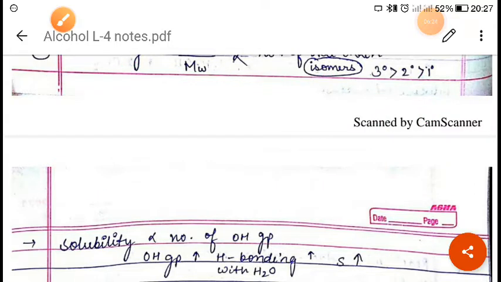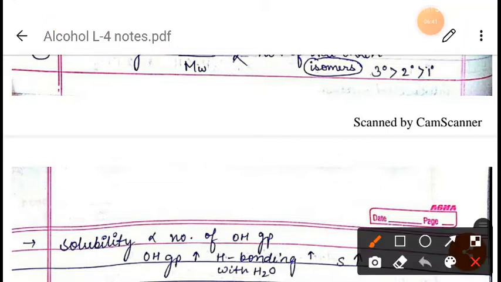So we can say that with the branching the surface area decreases, and therefore the van der Waals forces decrease, and consequently the boiling point will also decrease. So this was about the boiling point. Now next we will talk about the solubility.